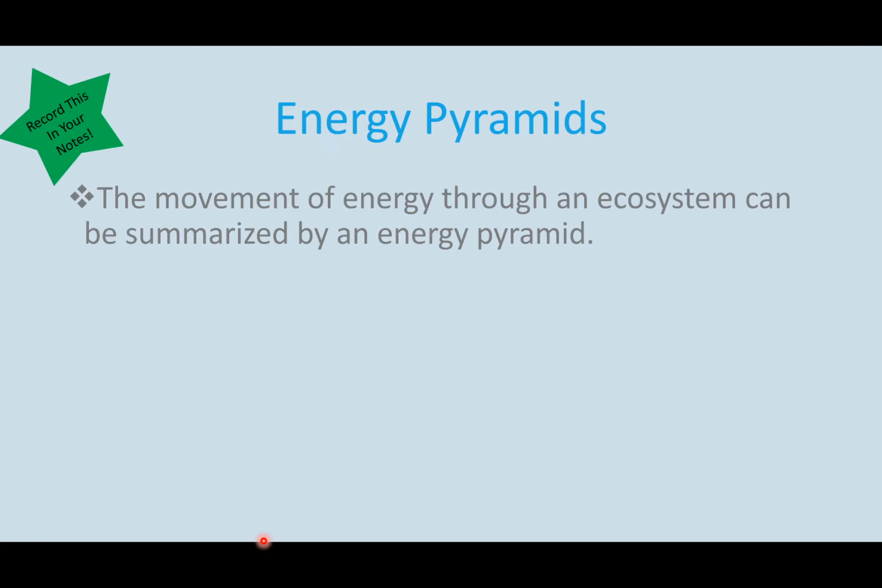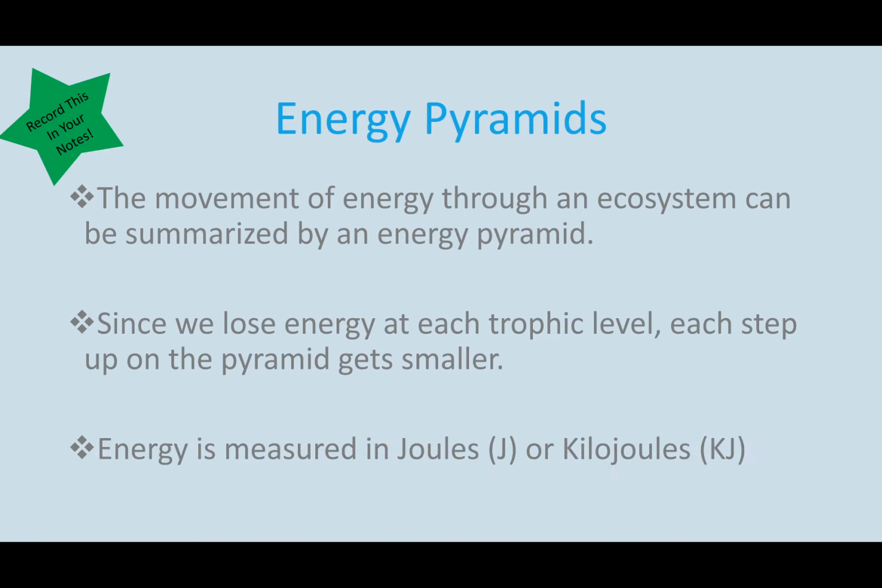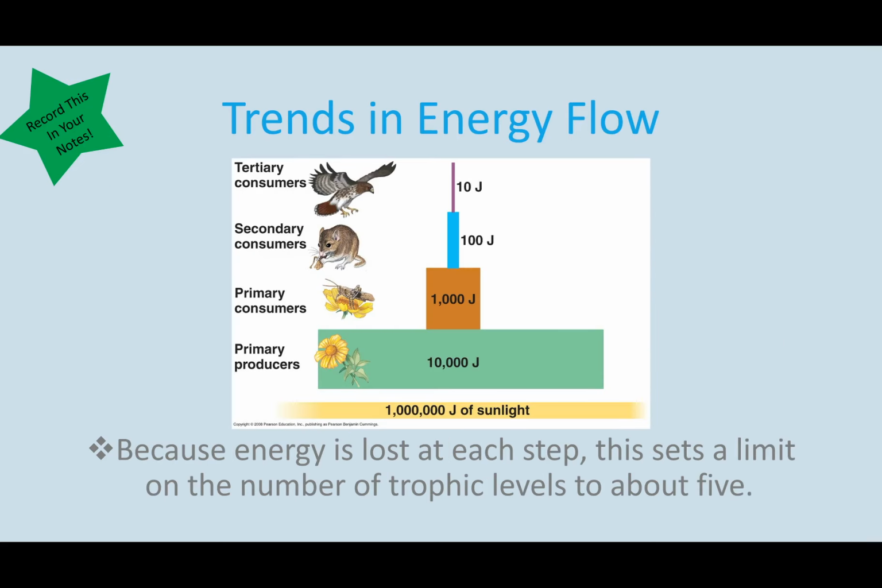So in our energy pyramids, the movement of energy through an ecosystem can be summarized by an energy pyramid. So we just saw two examples of those. And since we lose energy at each trophic level, each step up on the pyramid gets smaller. So basically, because there's less and less energy available for the organisms above, there's not going to be as many of them. So that's why each level gets smaller. And then energy is measured in either joules or kilojoules. So just basically a unit of measurement.